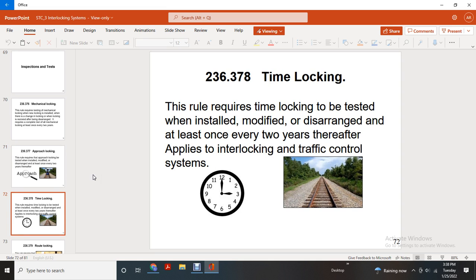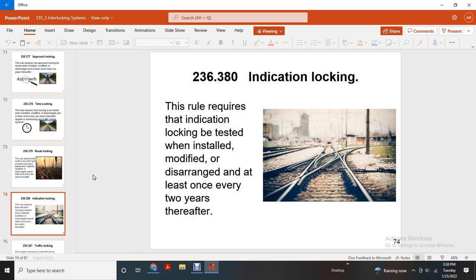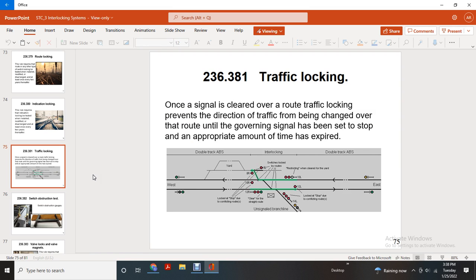Time locking 236.378: the rule requires time locking to be tested when installed, modified, or disarranged, and at least once every 2 years thereafter, as applied in the interlocking traffic control system. Route locking: the rule requires route locking and any other type of switch locking to be tested when installed, modified, or disarranged, and at least once every 2 years thereafter. Indication locking 236.380: the rule requires indication locking to be tested when installed, modified, or disarranged, and at least once every 2 years thereafter. Traffic locking 236.381.